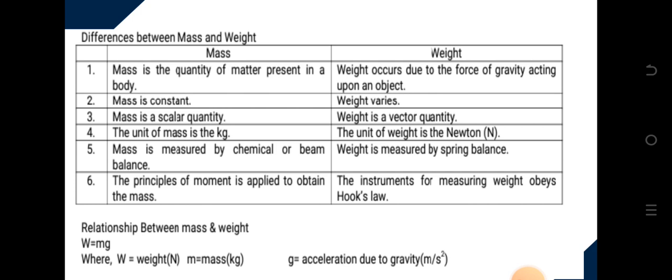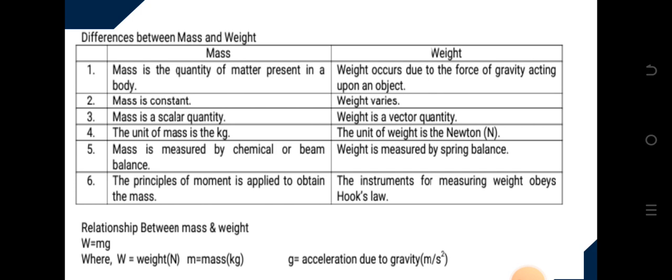Number two, mass is constant. So what I was saying is that irrespective of the situation, the mass of the body is always constant, but weight varies. Why does weight vary? Weight varies because gravity determines the weight of the body, and gravity is not a constant. Gravity changes. As we go high, the gravity reduces. The higher you go, the gravity reduces. So it reduces with altitude.